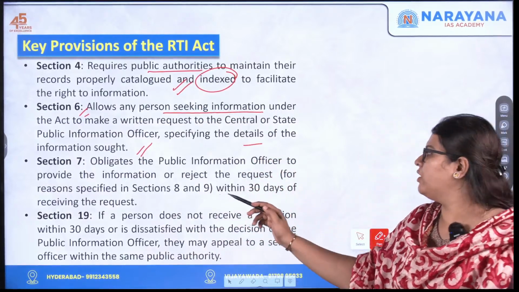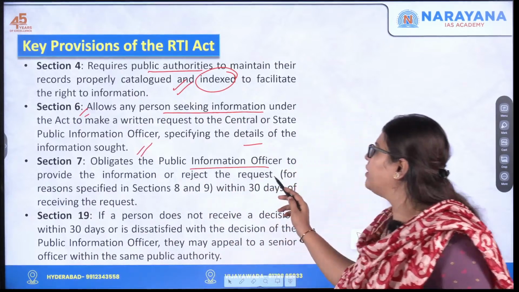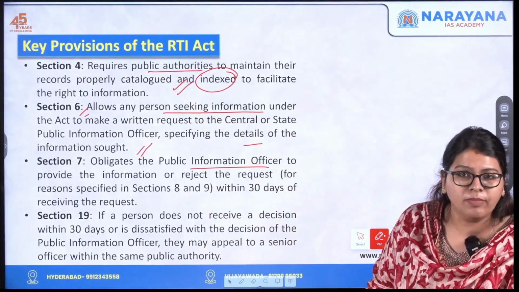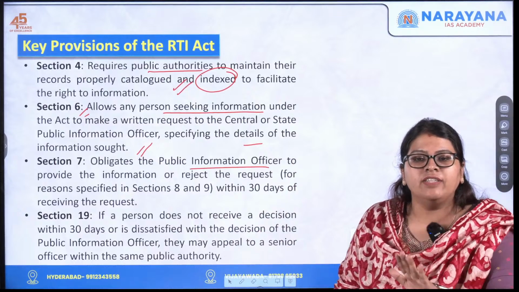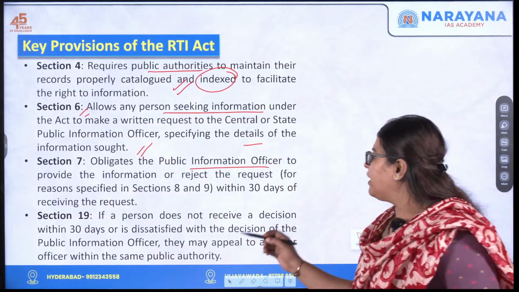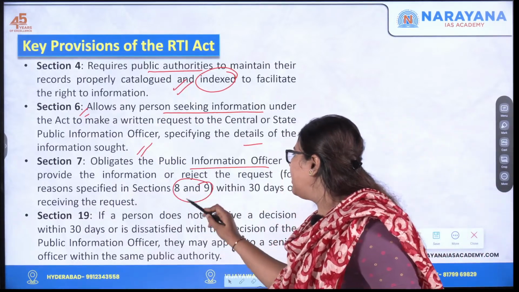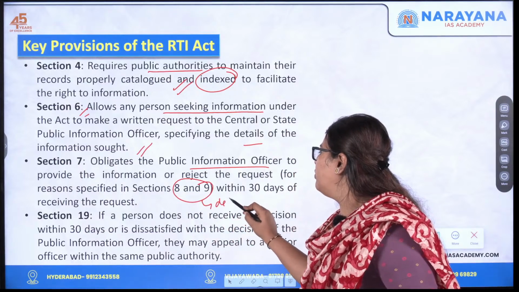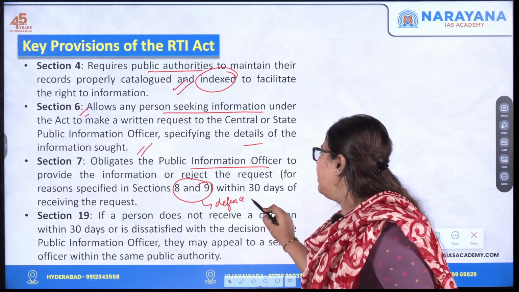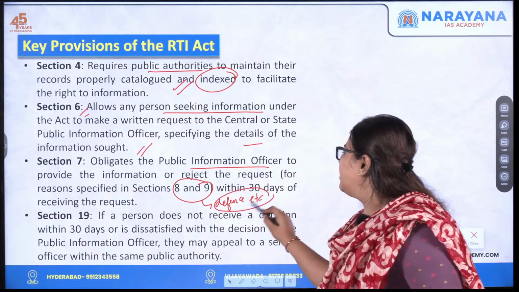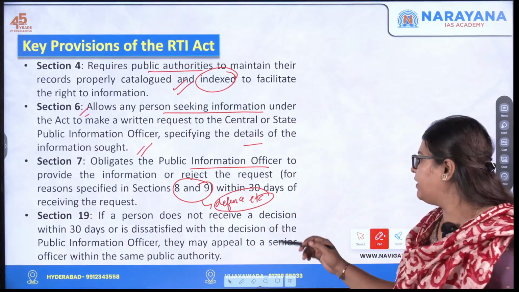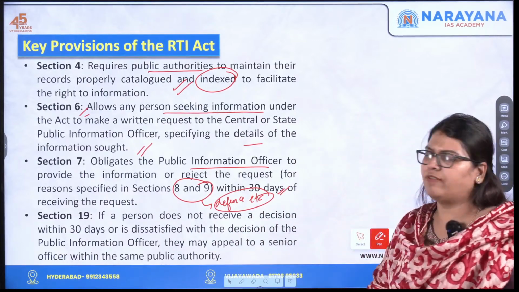Next one, section 7 obligates the public information officer to provide the information, or he can reject the request for reasons specified under sections 8 and 9, because these include national security, defense, etc. In those cases it cannot be given to the citizen, and it has to be done within 30 days of receiving the request.